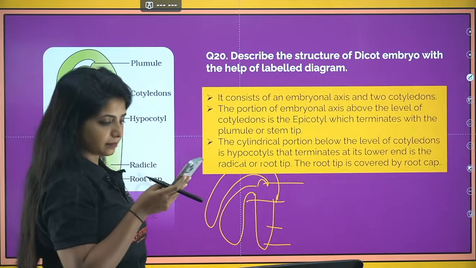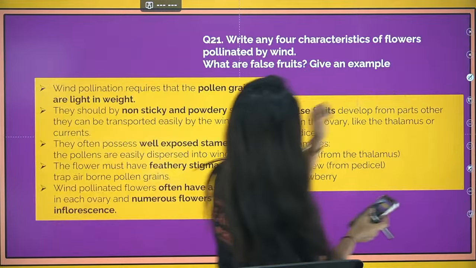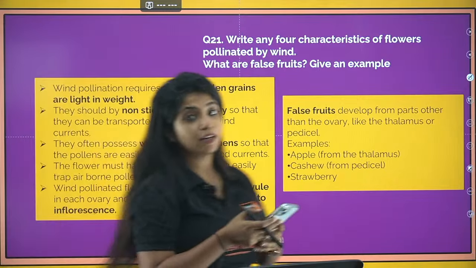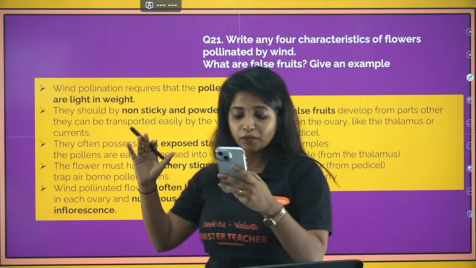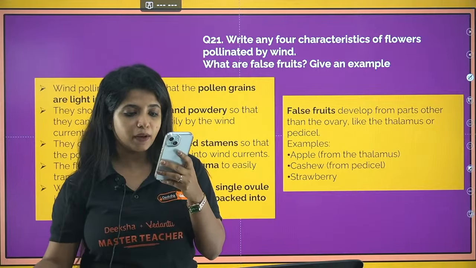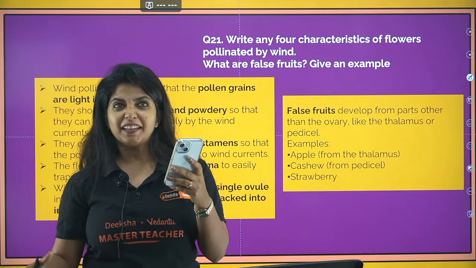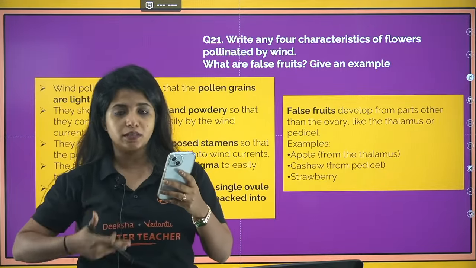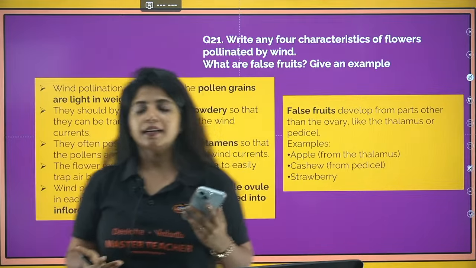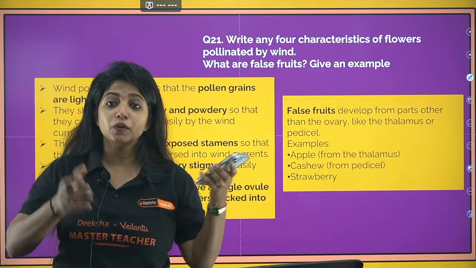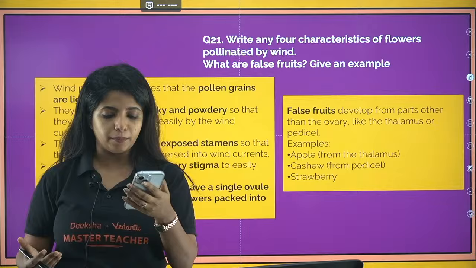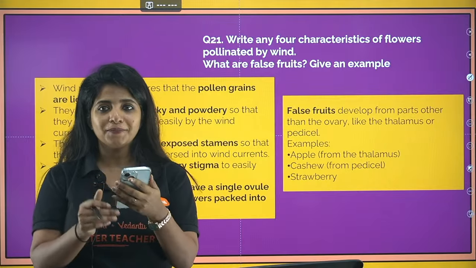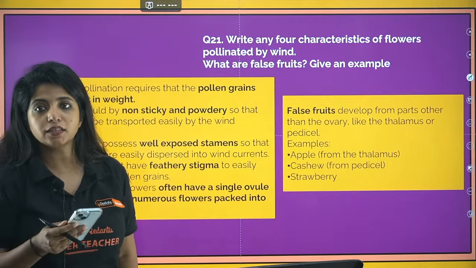Okay? Fine. Now, going ahead, write any 4 characteristics of flower pollinated by wind. So you have to talk about wind pollinated. I told you features are very, very important. So if it has to be wind, my dear children, these questions will surely be asked. There are high chances that these questions can come because these are the repeated questions each year. Now, obviously, it's not like the exact question would be coming word by word. The concepts can be coming in. So please make sure you are practicing it enough.